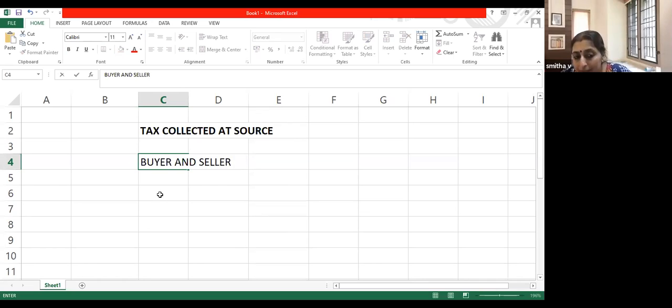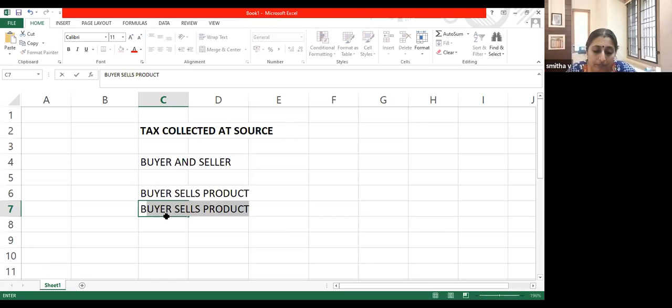Seller sells a product. When he sells a product, he collects from the buyer. That is why it is called TCS, tax collected. He collects TCS also from the buyer.